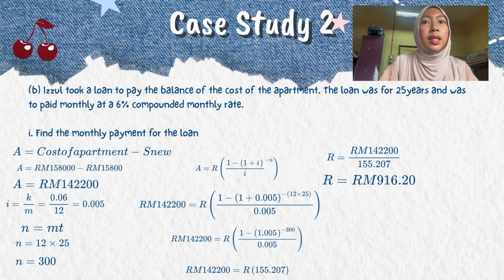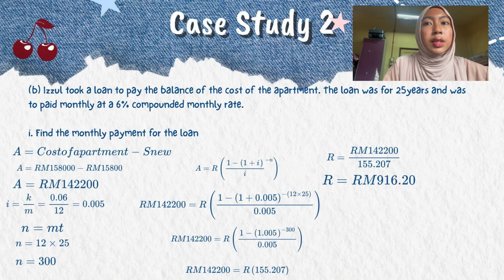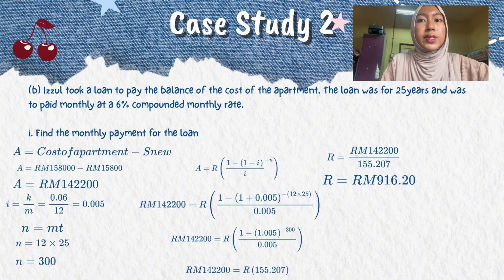For the left side, 142,200, and for the right side equals R open bracket 1 minus open bracket 1 plus 0.005 close bracket minus 300 over 0.005 close bracket. The left side 142,200, and the right side equals R open bracket 1 minus open bracket 1.005 close bracket minus 300 over 0.005 close bracket. And then we need to solve all the equation in the bracket.